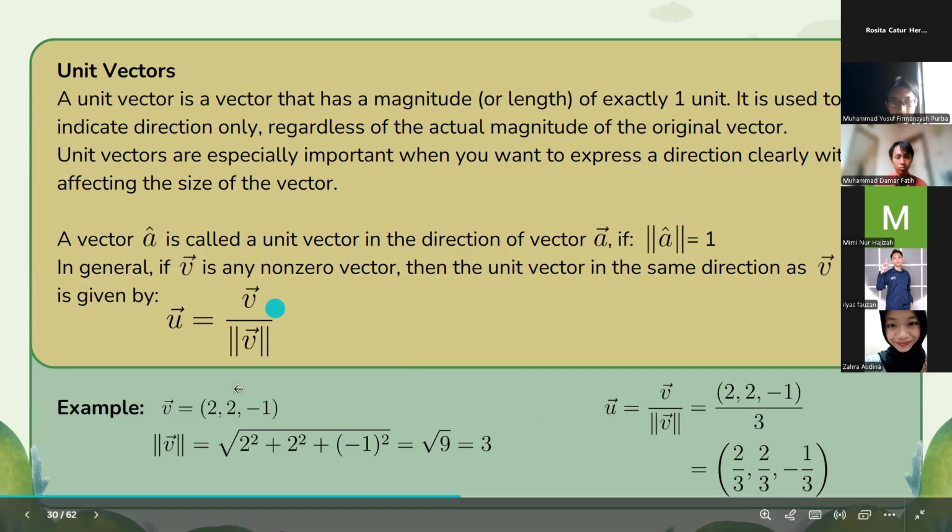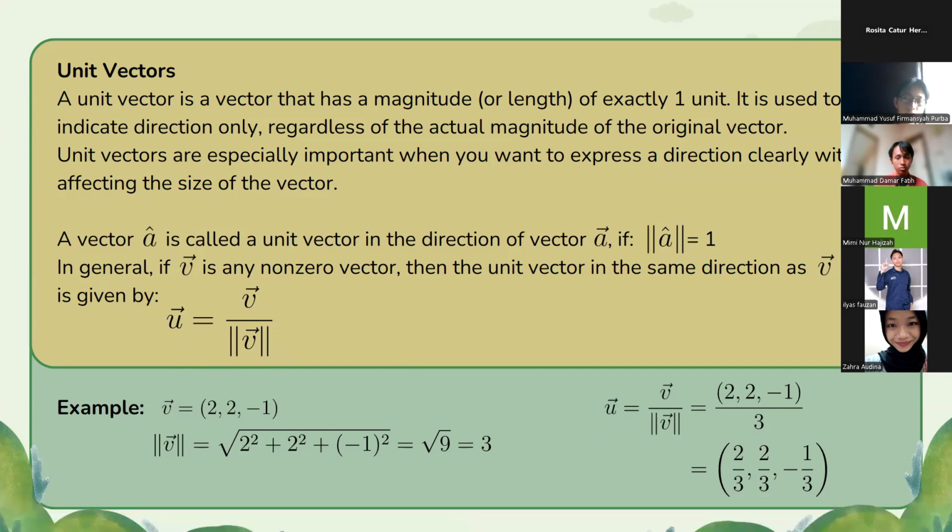So the unit vector U is equal to vector V over the magnitude of vector V, which is equal to the components of vector V, that is 2, 2, and negative 1, over 3.